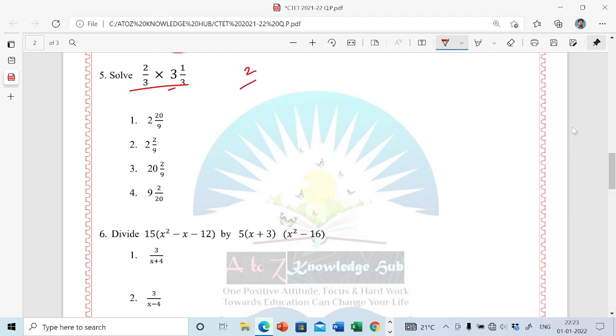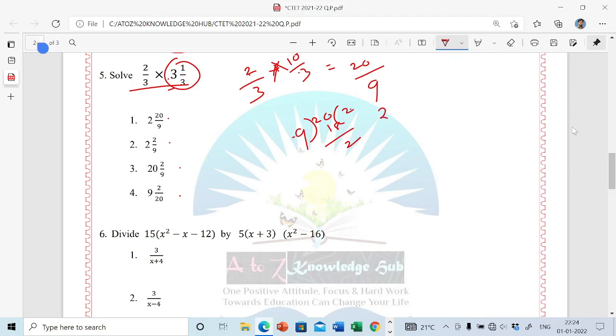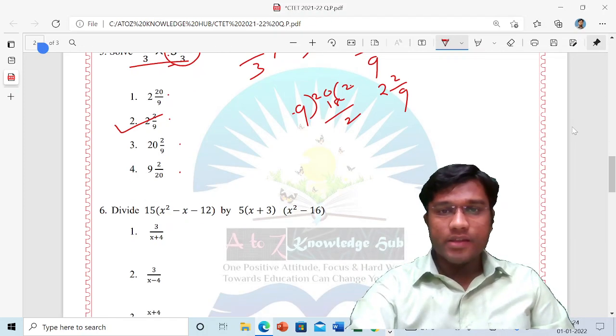Let's solve it here. 2/3, here you convert it: 3 3s are 9 plus 1 is 10, so 10 by 3. So here 2 into 10 is 20, and 3 3s are 9. So the fraction is 20 by 9. In the answer, all answers are in mixed fraction, so you have to convert to mixed fraction. So 20 divided by 9: 9 ones are 9, 9 twos are 18, so minus, remainder 2. So 2 integer 2 by 9 is the answer. Yes, this is the most correct answer here.